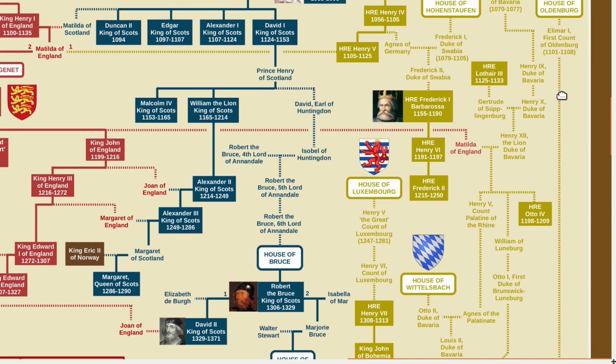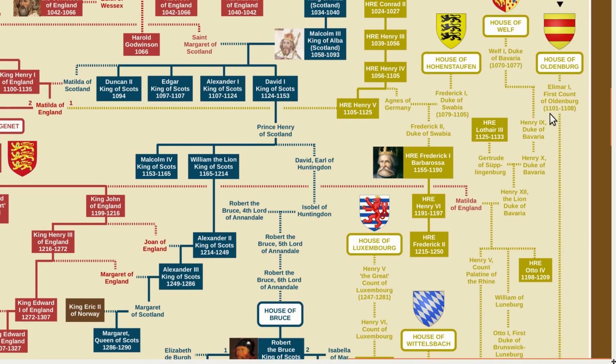We have to go a long way back, all the way back to 1101, and we get this individual, Elamar I. He was the first Count of Oldenburg, and it is this house that eventually becomes the House of Glücksburg and would be the paternal house of Charles, Prince of Wales, if he were to take that name after his father.